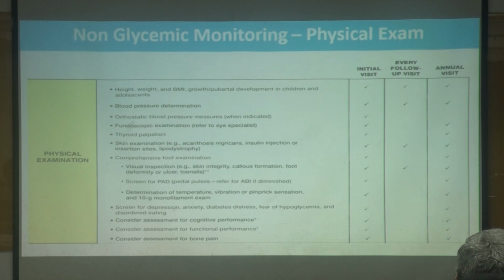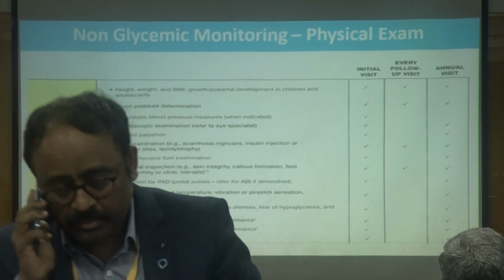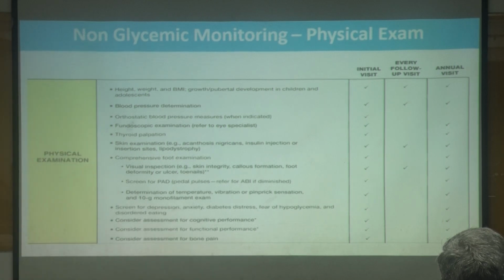And thyroid, we have to look for, at least just inspect. If suspicious, we go for palpation. And skin examination, particularly acanthosis. Many a time, we think of only pure type 2. It could be double diabetes, type 2 with some acanthosis. In the adolescent age, as Indians, we are prone to insulin resistance. We come across only type 1, type 1, type 1. But once you become an adolescent, once you become a teen or cross 25 plus, look for acanthosis. Many people will have double diabetes. And a comprehensive foot examination is mandatory at each and every clinical visit.